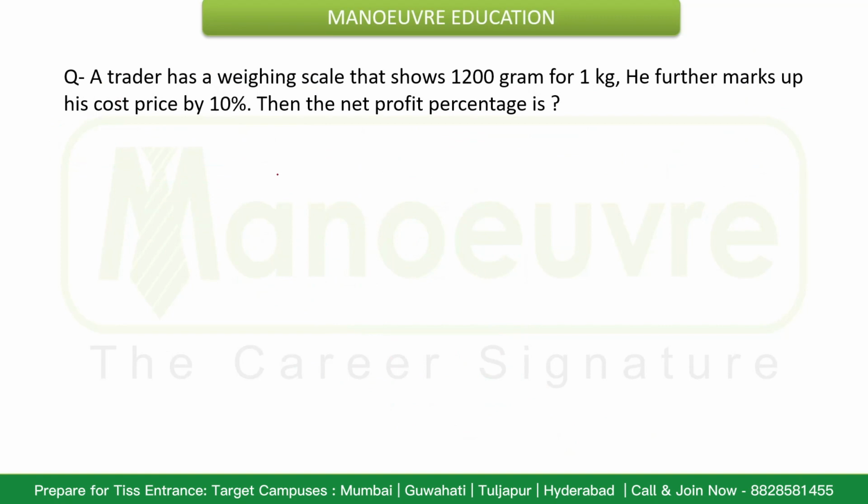Now let's have a look into this question. A trader has a weighing scale that shows 1200 gram for 1 kg. Okay, so trader is cheating here. He has a faulty weighing scale that shows 1200 gram for 1 kg.